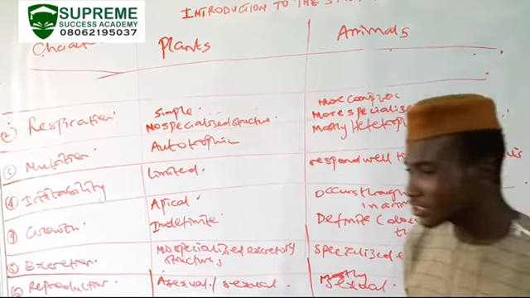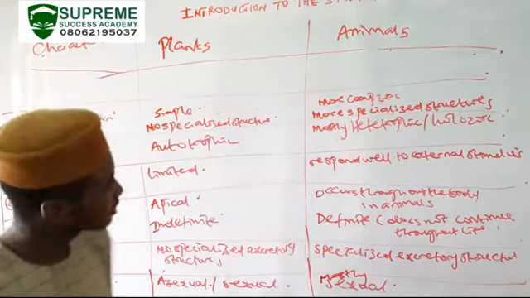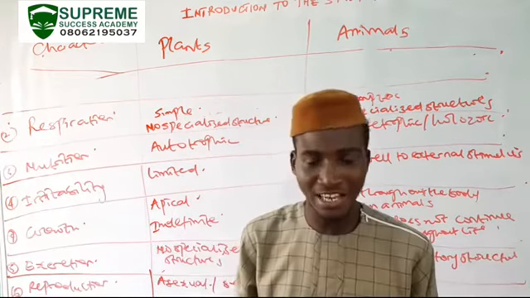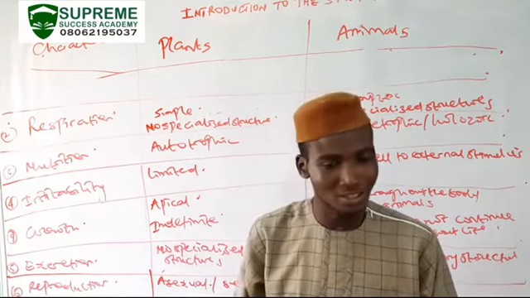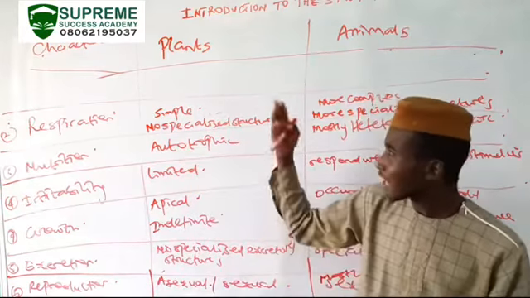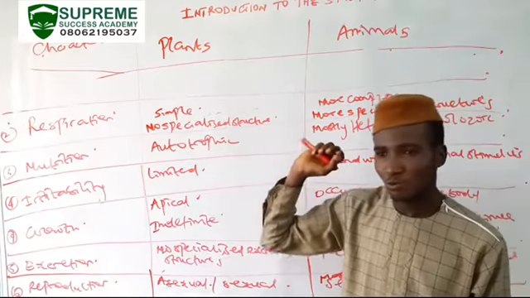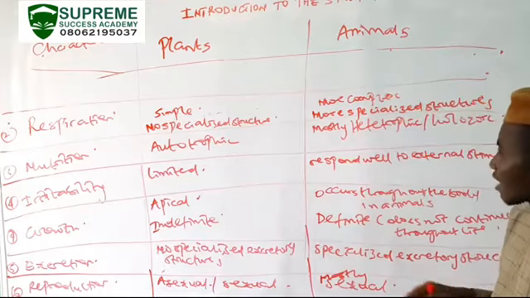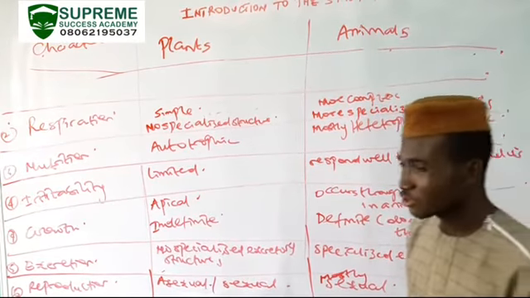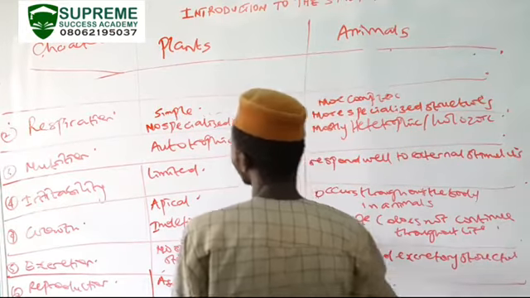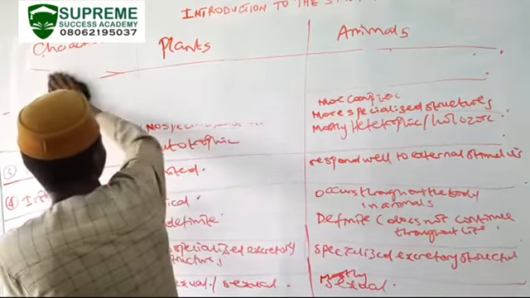So that brings us to the end of the differences between plants and animals. We should also know that movement in plants is relatively limited, while animals are able to move much more freely. Respiration: plants don't have specialized structures, while animals have better specialized structures. Having discussed this, we'll now look at the similarities shared between plants and animals.